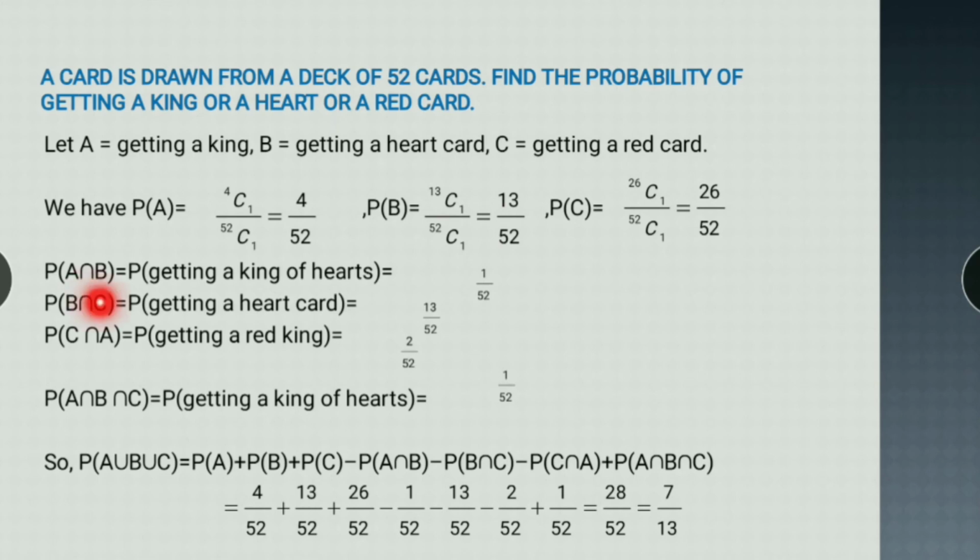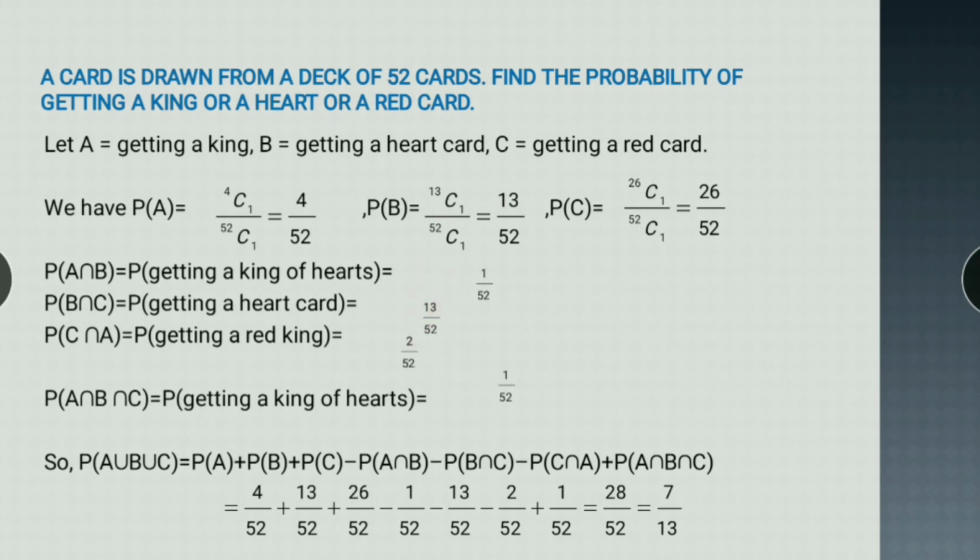Probability of B intersection C. B intersection C means heart card and red card, which means heart cards only. The intersection of red card and heart is heart cards only. So how many red heart cards are there? 13. So the probability of B intersection C is 13 upon 52.